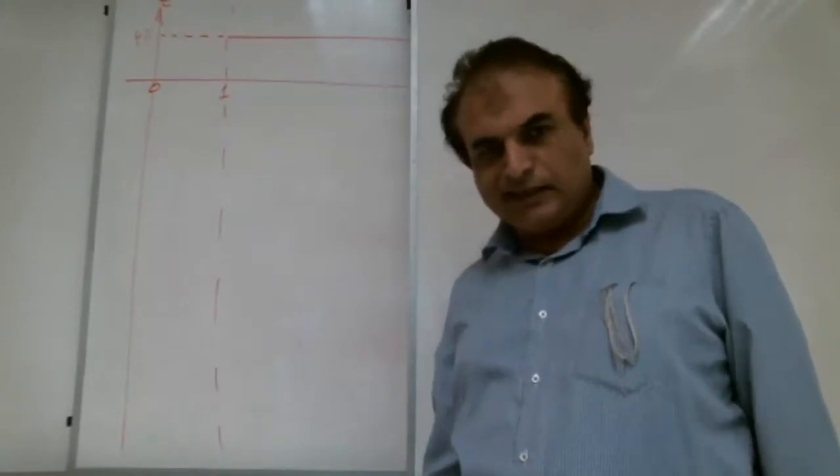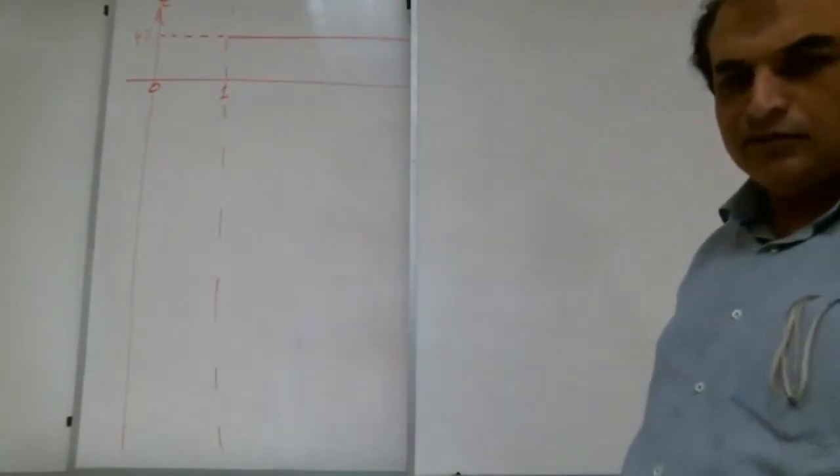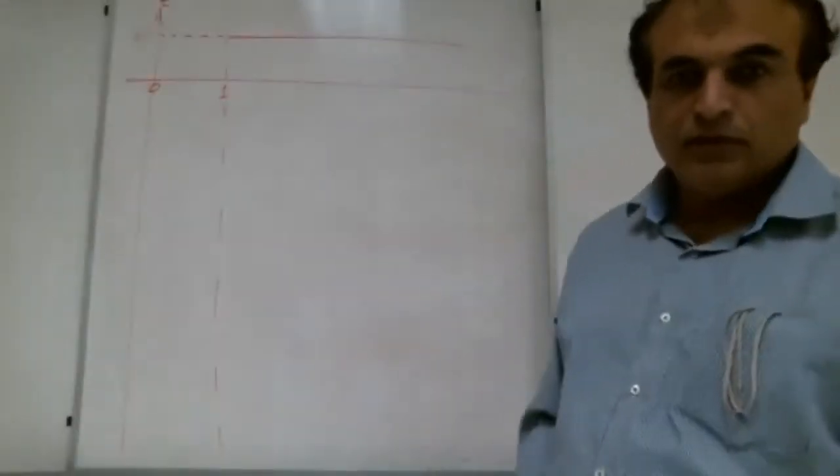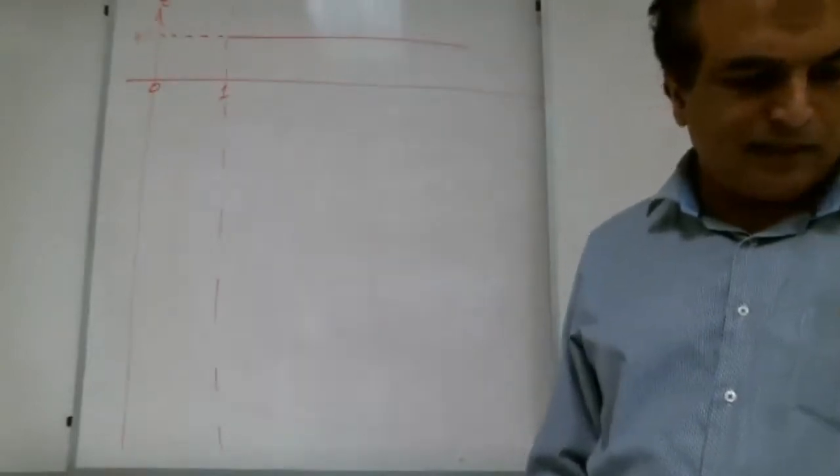Brother Awad is writing find errors. Before error, what should we do? How many parts does this curve have? This curve has how many parts, Shabab?